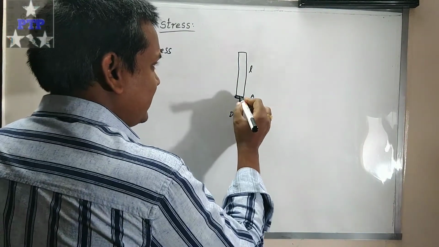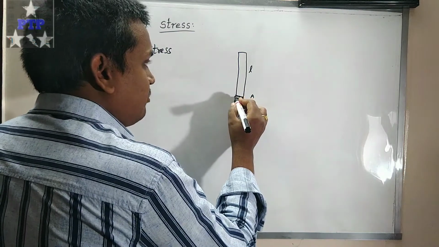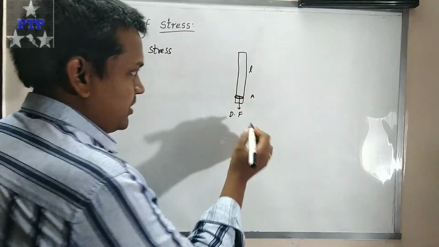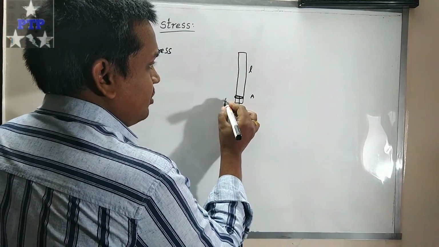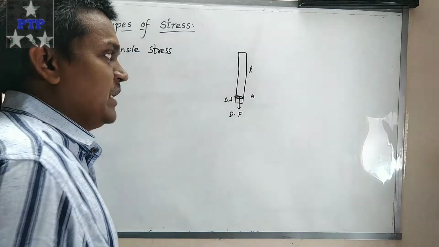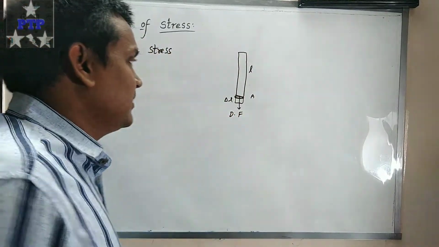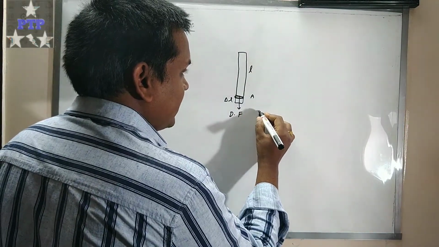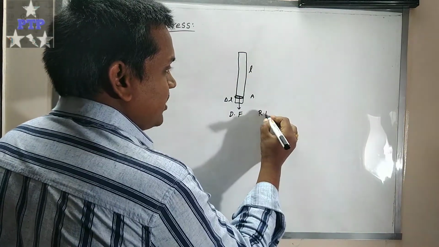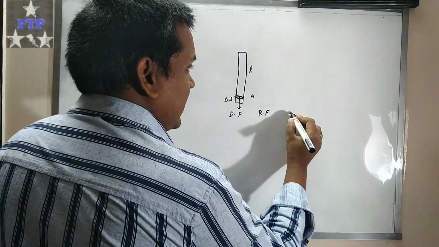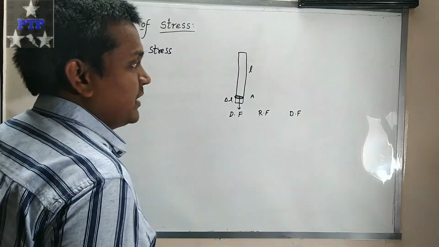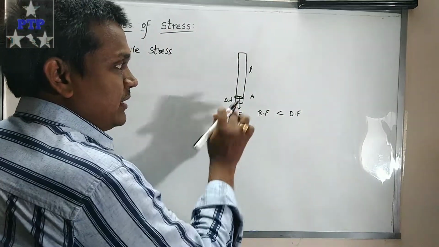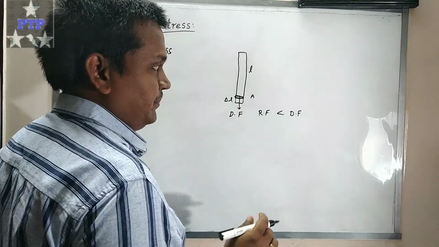What happens is the body will deform, that means it will be stretched. Consider this stretched portion as delta L. When the body stretches, it has some restoring force, and we are applying a deforming force. If the restoring force is less than the deforming force, then the body will stretch.